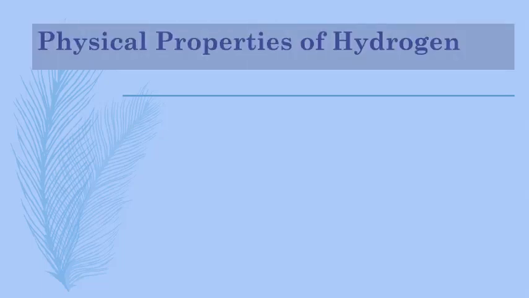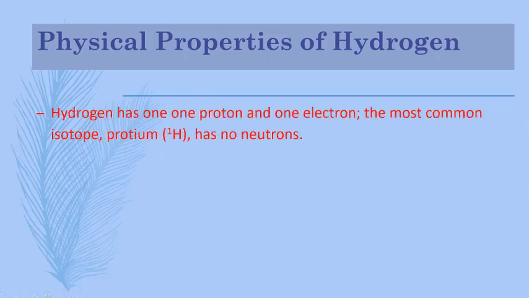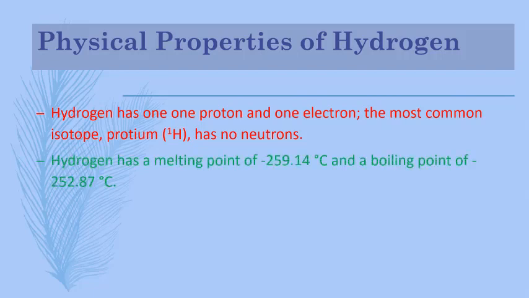Physical properties of hydrogen. Hydrogen has one proton and one electron. The most common isotope, protium, 1H, has no neutrons. Hydrogen has a melting point of minus 259.14 degrees centigrade and a boiling point of minus 252.87 degrees centigrade.